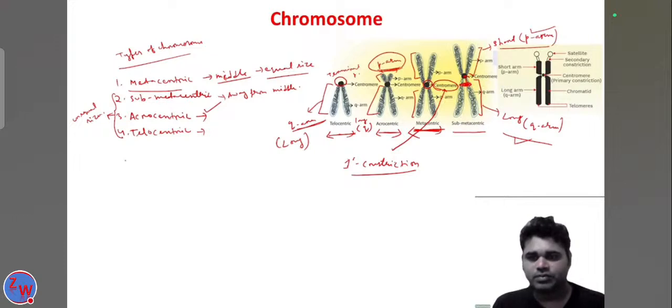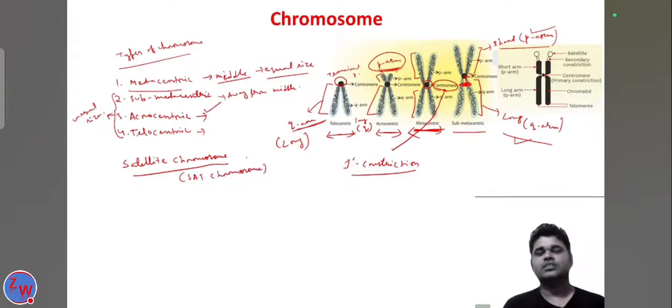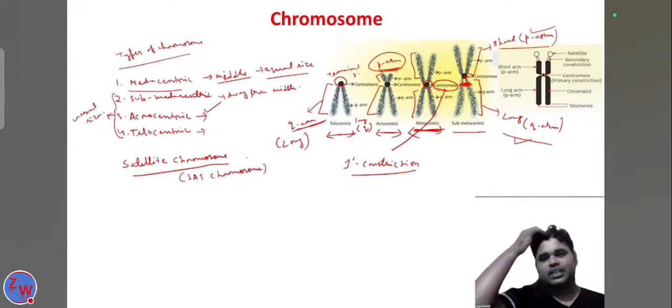Another chromosome that is present is called the satellite chromosome, or you can say the SAT chromosome, which is the same. So what is the satellite chromosome?